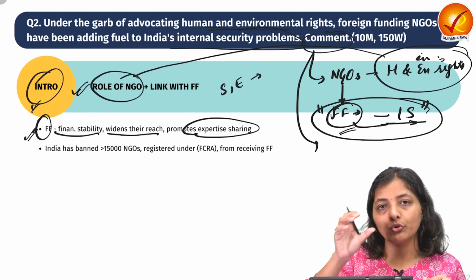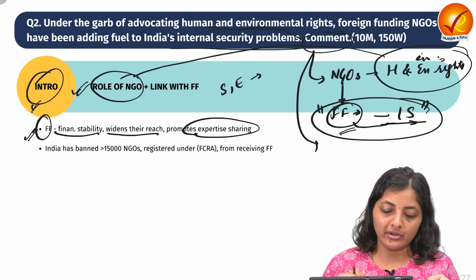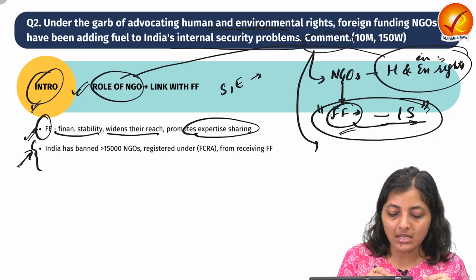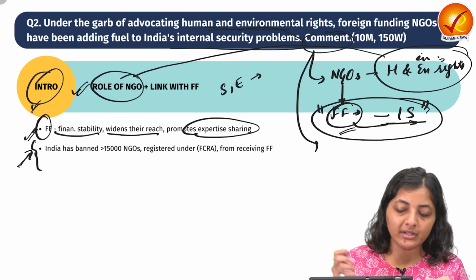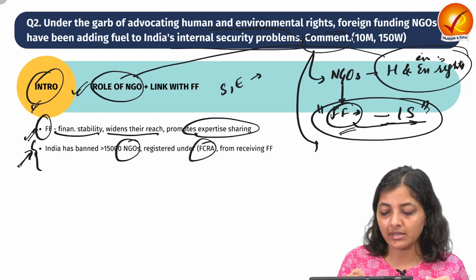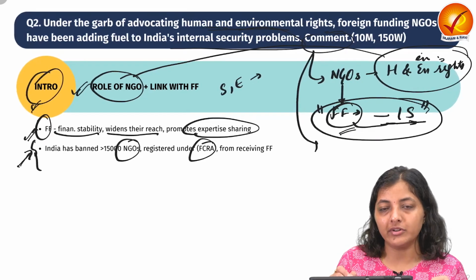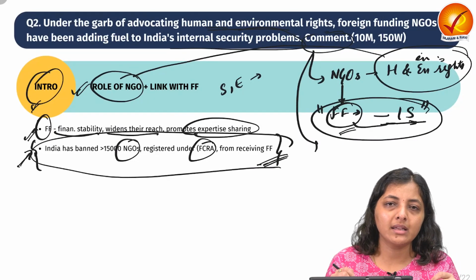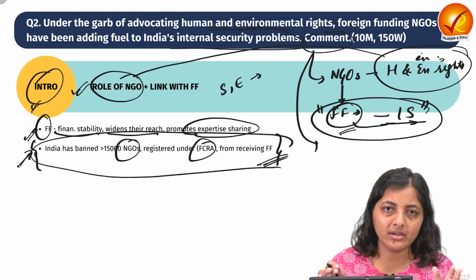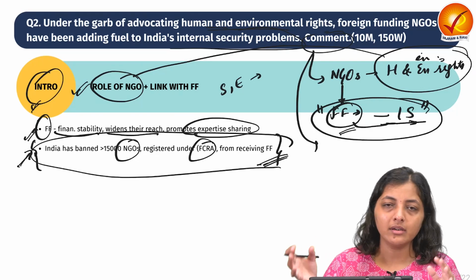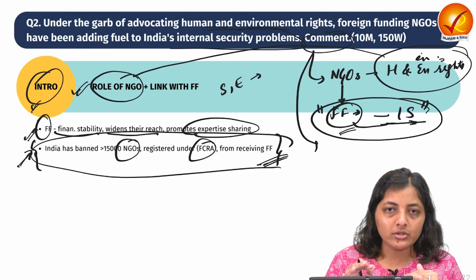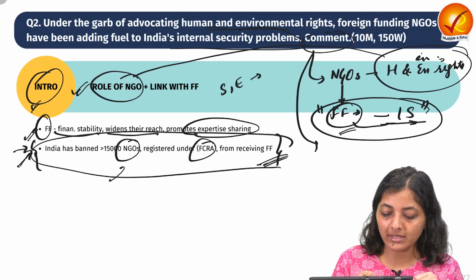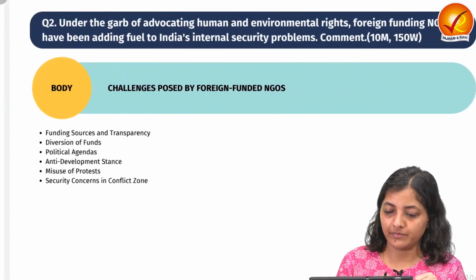So you can link the role of NGOs with foreign funding, or you can also tell some context in the introduction: India has banned more than 15,000 NGOs registered under FCRA from receiving foreign funding. This was in the news. Every day there is some activity carried out by the NGOs and the government is banning the NGOs which are taking foreign funds. So if anything related to this is in the news, you can carry it into the introduction.